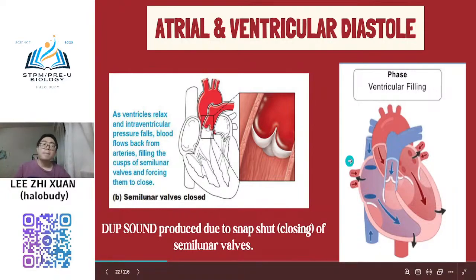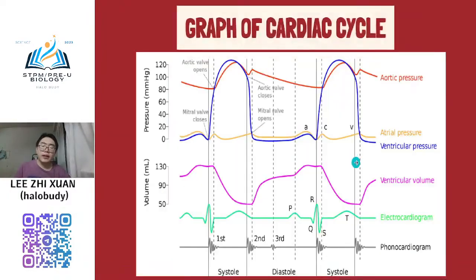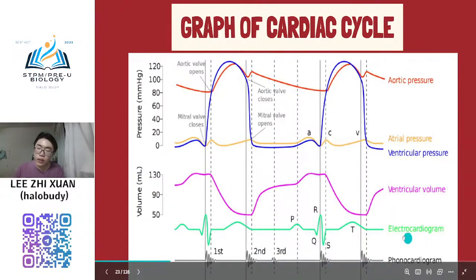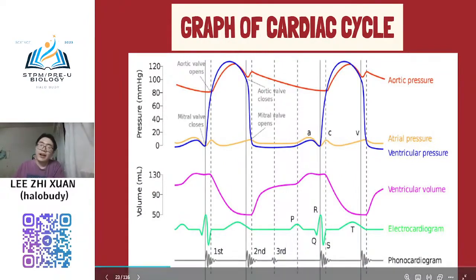Okay, now we will go to the graph of the cardiac cycle. This is the graph, but actually you just need to focus on the upper part, because the lower part is called the electrocardiogram. This one is for doctors.